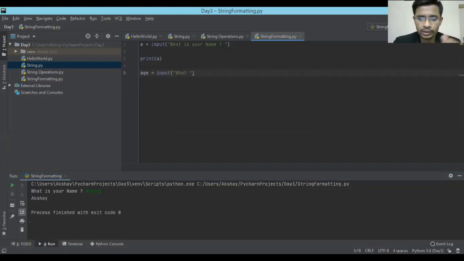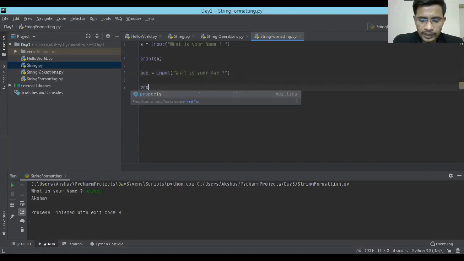You have to give the text in string format. What is your age? With this, if I hit enter, let me print that age as well, so that we get to know whether we have entered the correct figure.